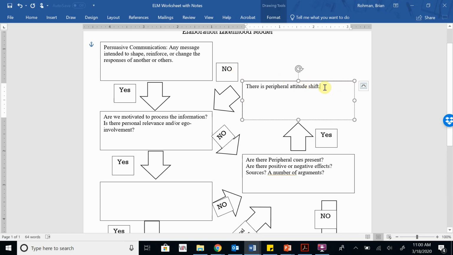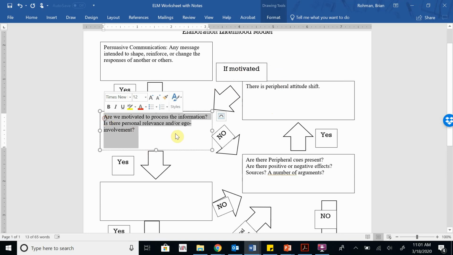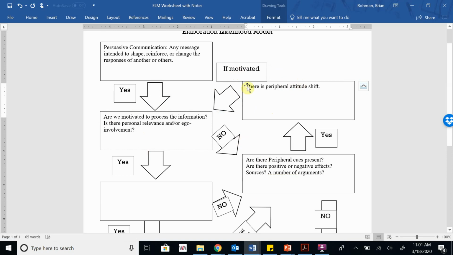So there at least should be some type of peripheral attitude shift. And then, sorry, this actually shouldn't say no. I'm going to make this a little bit bigger. This should say if motivated. So then, if we get motivated from that peripheral attitude shift, then we can come back here and we start back here, okay? And then we go through this process again. If we're not motivated, we have a peripheral attitude shift.